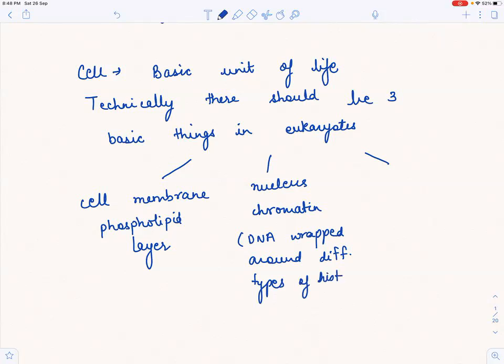We'll do DNA also in one lecture in great detail. And there should be cytoplasm, in which all these things are present. So basically, this is what a cell is. There should be 3 things to call it a cell in a eukaryote: cell membrane, nucleus and cytoplasm. Chalo, ye baat to ho gayi.